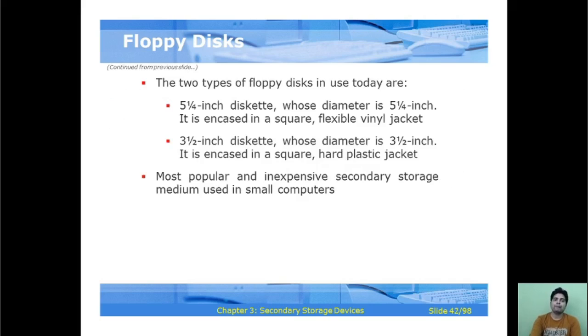The two types of floppy disk in use today are, first, the 5 1/4 inch diskette, whose diameter is 5 1/4 inch. It is enclosed in a square flexible jacket. The second is the 3.5 inch diskette, whose diameter is 3.5 inch. It is encased in a square hard plastic jacket. It is the most popular and inexpensive secondary storage medium, and is used in smaller computers.